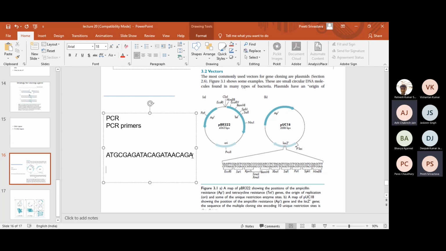I'm not getting the question. Okay, so the question is, the gene sequence is this, right? And there are a few more sequences here. I'm not typing the whole sequence here.